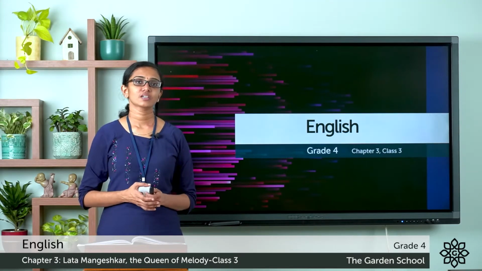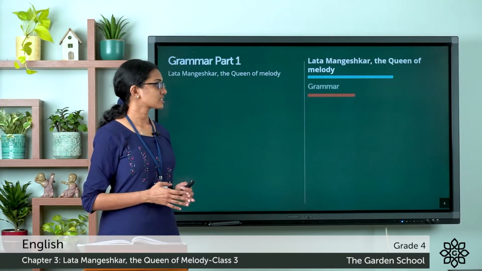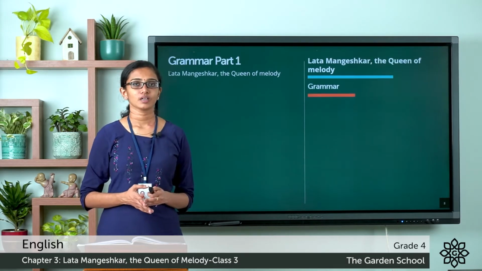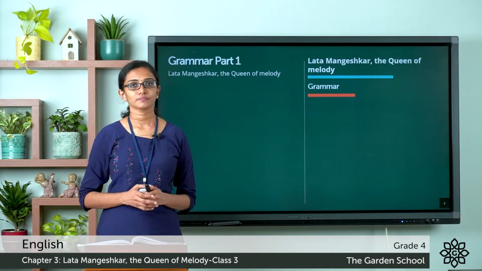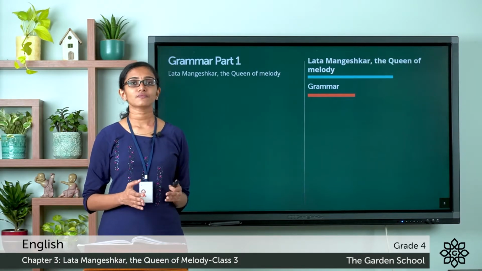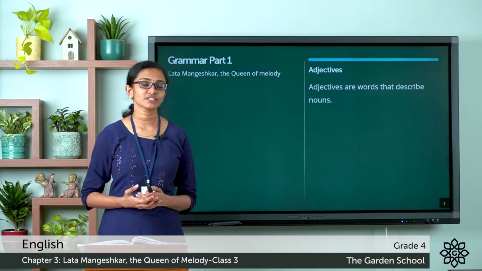So children, today let's discuss the grammar exercise from the chapter Lata Mageshkar, the Queen of Melody. All of you please turn to page number 44 in your textbook. You can see the grammar exercise starting there. This is about the different types of adjectives. So what do you mean by an adjective?